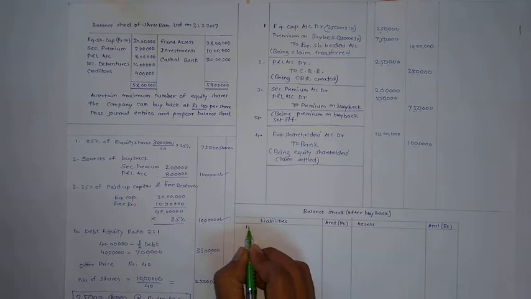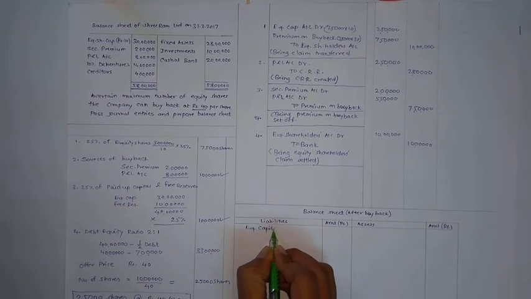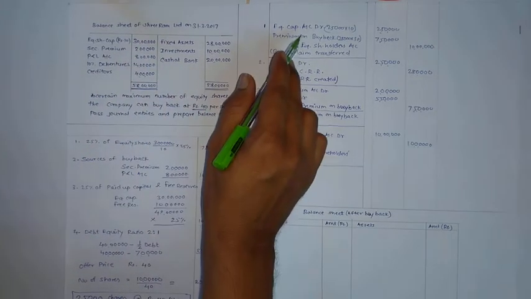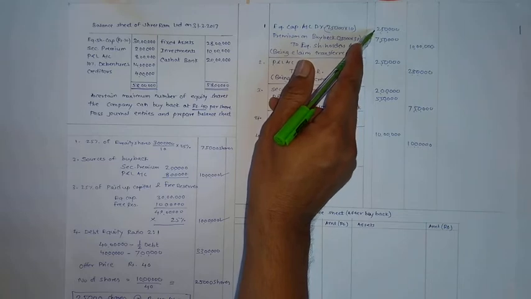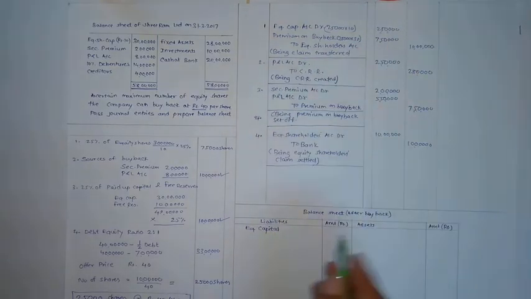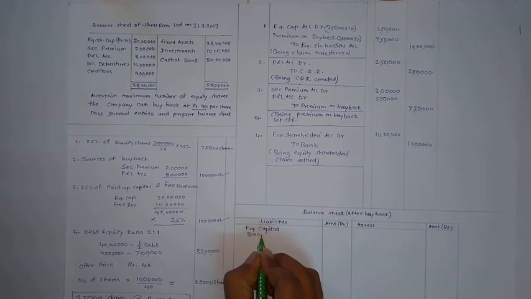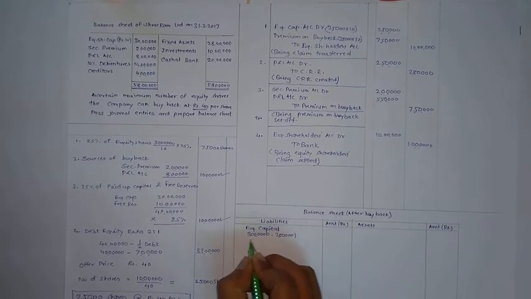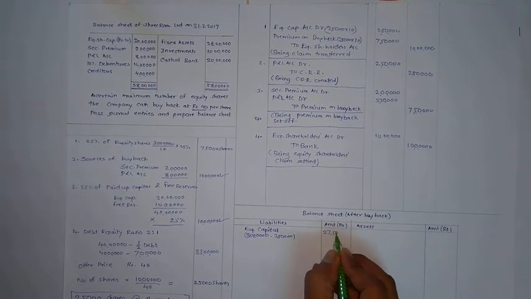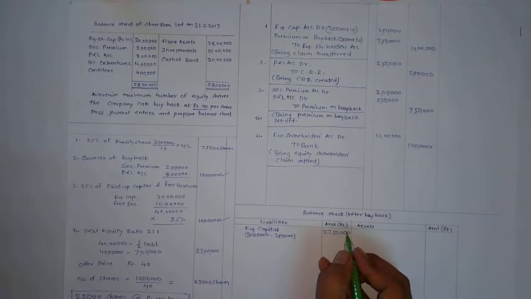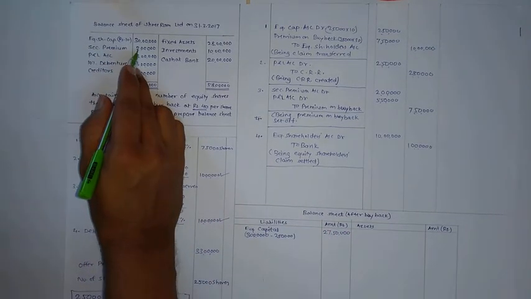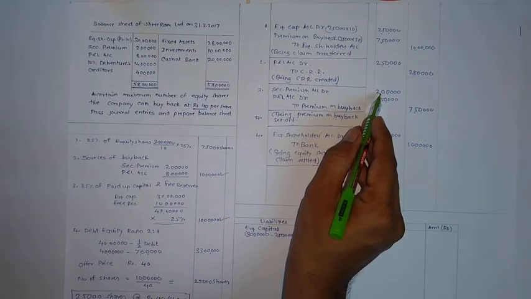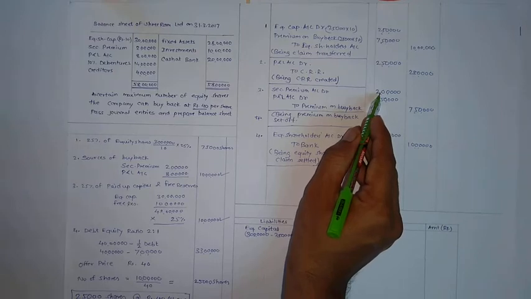first is equity capital. Equity capital was 30 lakh and out of 30 lakh rupees 2,50,000 is bought back. So that should be deducted. So 30 lakh less 2,50,000. So 27,50,000 is equity capital. Next one is securities premium 2 lakh, but this 2 lakh is completely utilized. So in closing balance sheet there is no balance as securities premium.